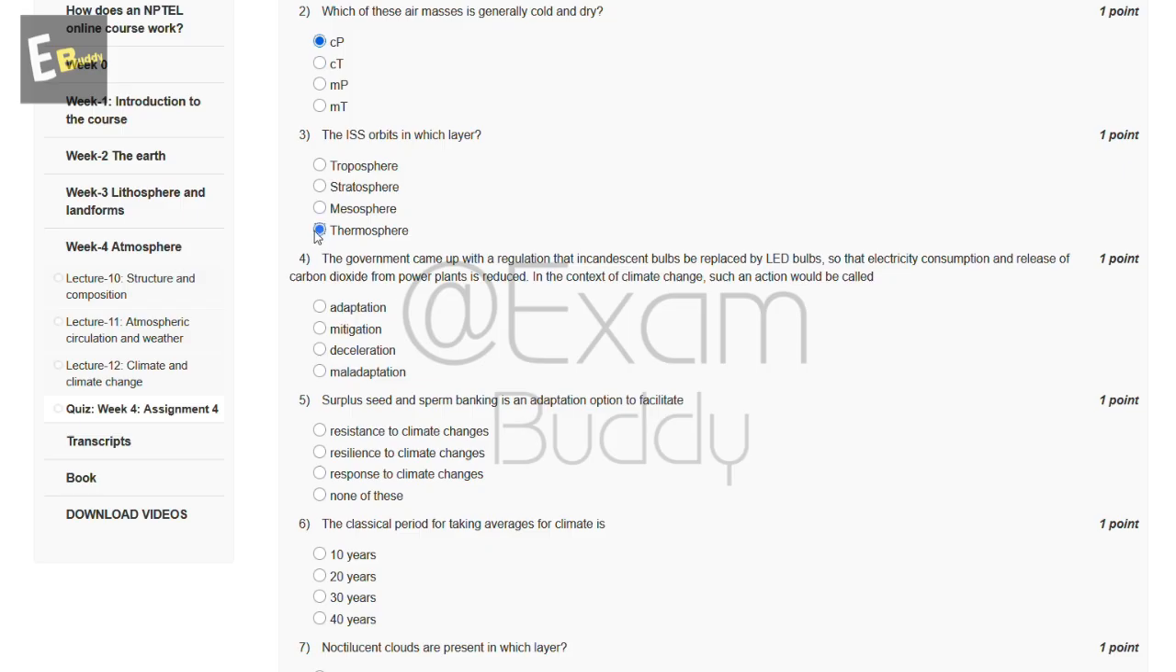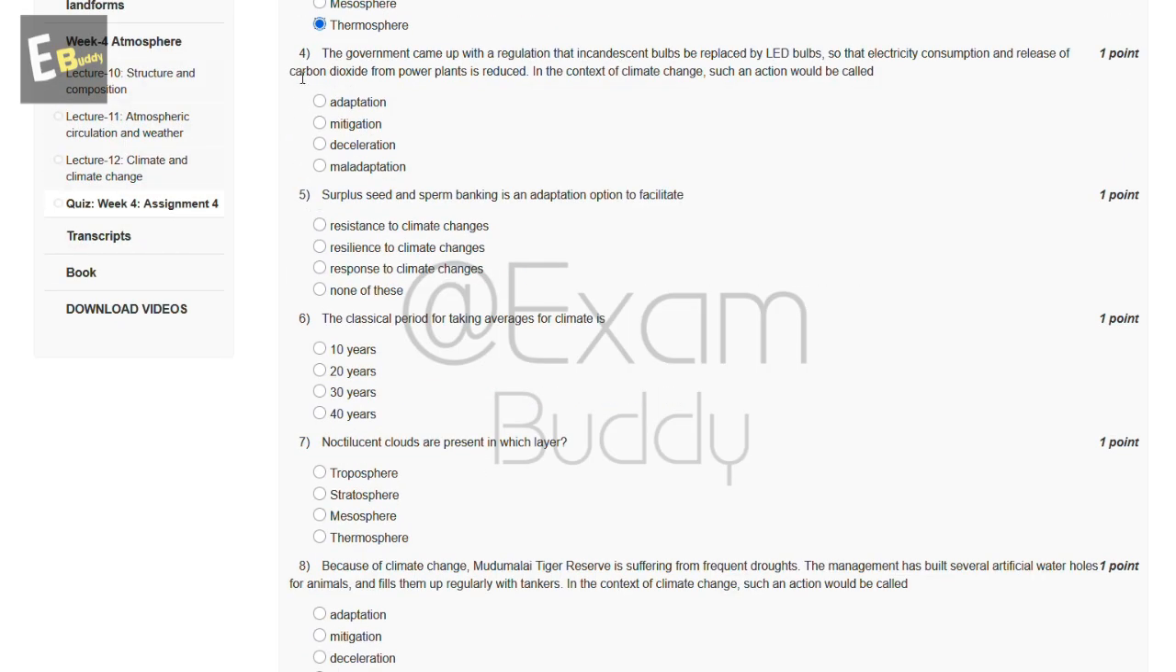Now the fourth question is, the government came up with a regulation that incandescent bulbs be replaced by LED bulbs so that electricity consumption and release of carbon dioxide from power plants is reduced. In the context of climate change, such an action would be called. The options are adaptation, mitigation, declaration, maladaptation. So the answer of our fourth question is B, mitigation.